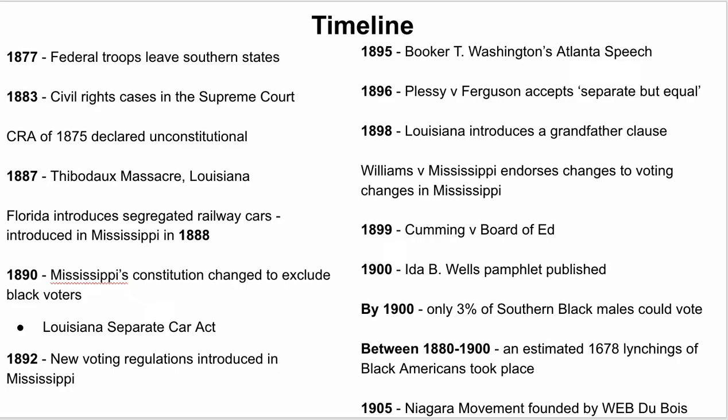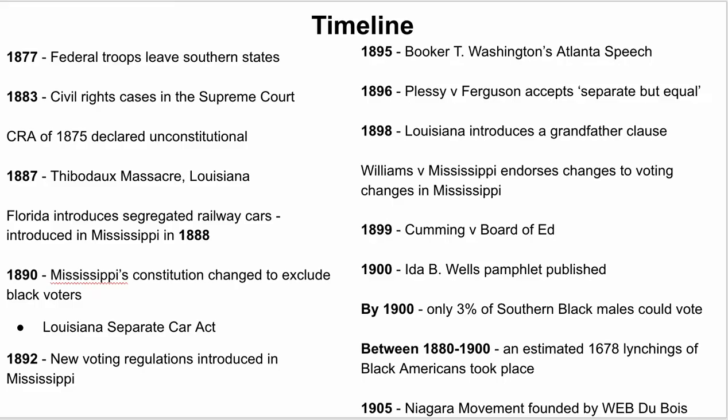1890, Mississippi's constitution changed to exclude black voters, and also in 1890, the Louisiana Separate Car Act, so segregation in transportation extending into Louisiana. 1892, new voting regulations introduced in Mississippi, again to disenfranchise black Americans, to put barriers to black Americans in terms of voting. 1895, Booker T. Washington's Atlanta speech, which was called his Atlanta Compromise by his critics, as I said before, in terms of working within the system and focusing on practical vocational training.